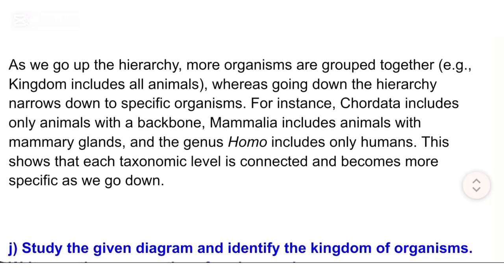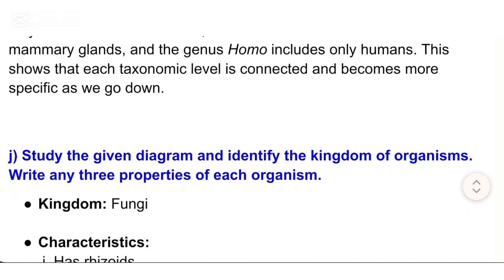Example: human. As we go up the hierarchy, more organisms are grouped together, e.g., kingdom includes all animals, whereas going down the hierarchy narrows down to specific organisms. For instance, Chordata includes only animals with a backbone, Mammalia includes animals with mammary glands, and the genus Homo includes only humans. This shows that each taxonomic level is connected and becomes more specific as we go down.